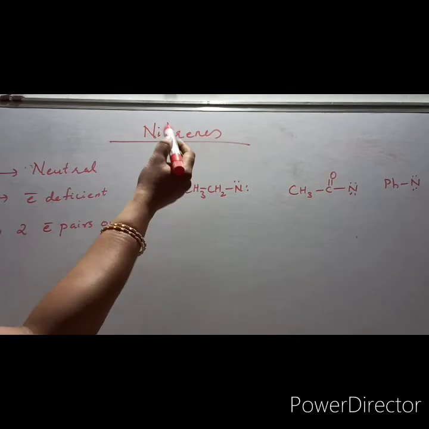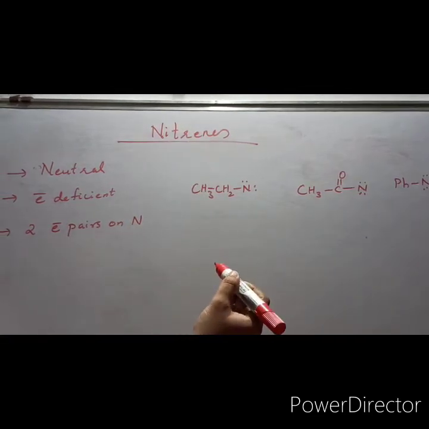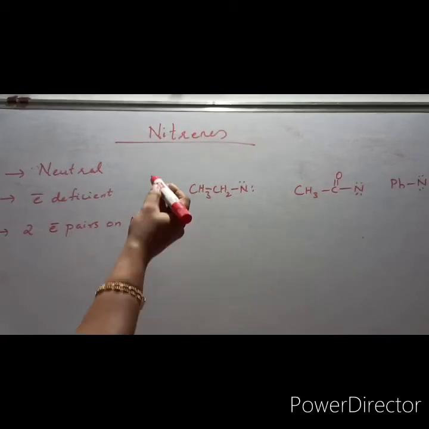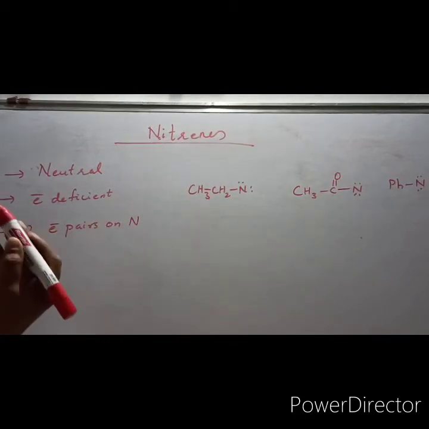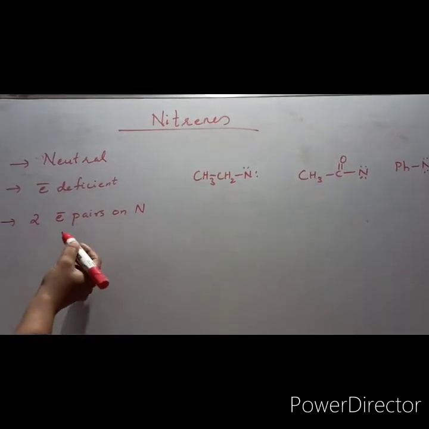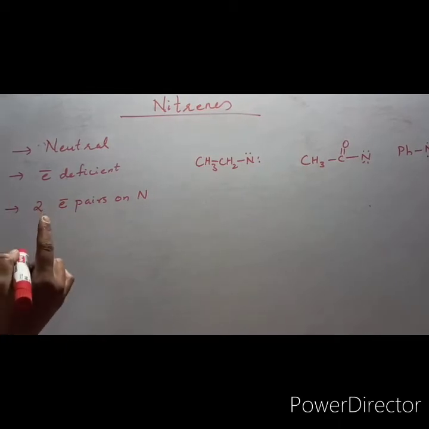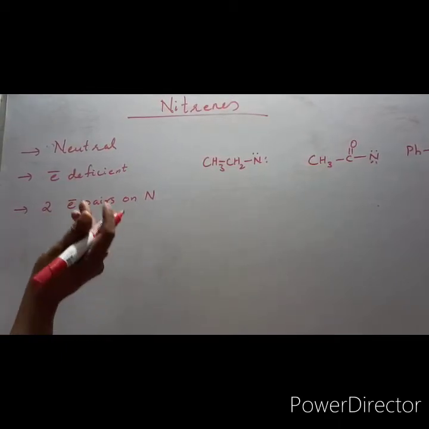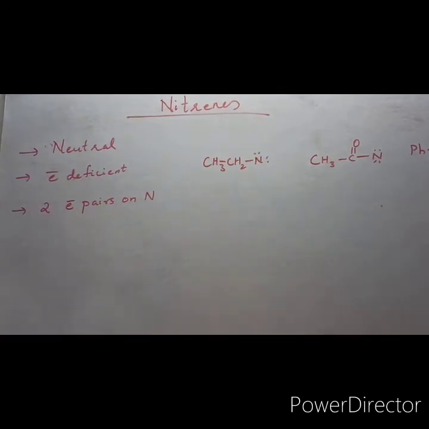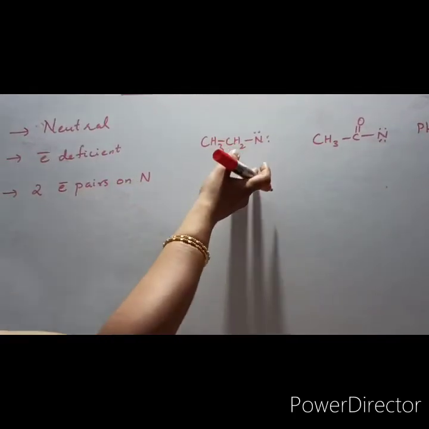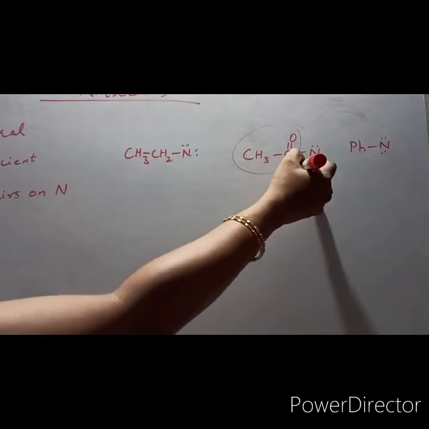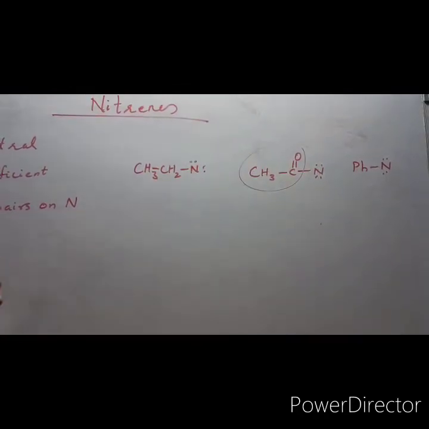Nitrenes. Nitrenes are also reactive intermediates. This you might not have heard or studied in +2 chemistry. These are also neutral molecules, but highly electron deficient because of the electronegativity of nitrogen. We have seen one pair of electrons in carbenes, but in nitrenes there will be two unshared pairs of electrons. That is the difference between carbene and nitrene. Examples are alkyl nitrene, acetyl nitrene, and phenyl nitrene, fundamental examples.